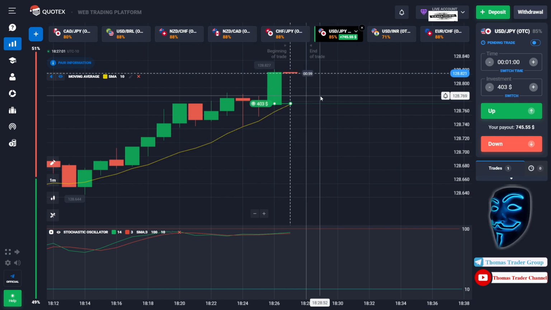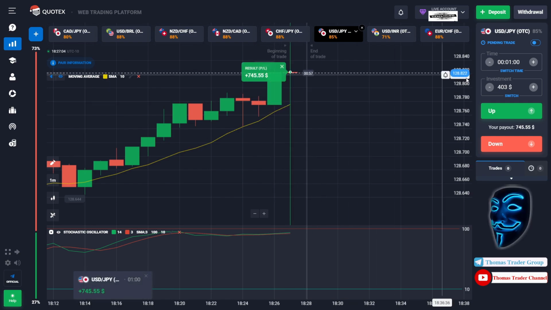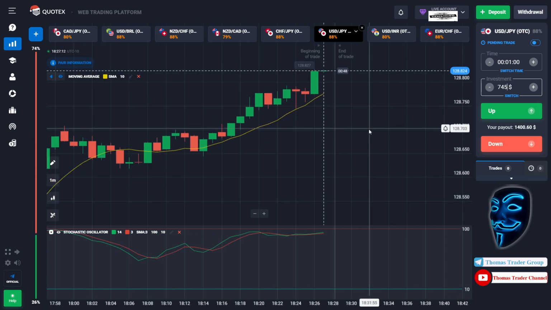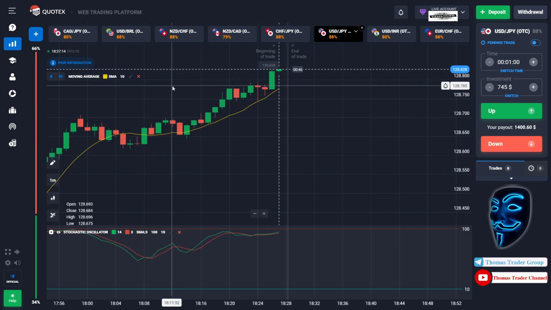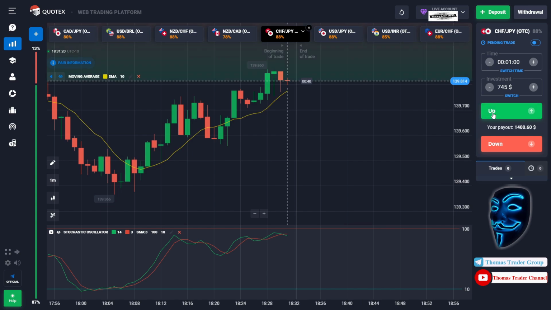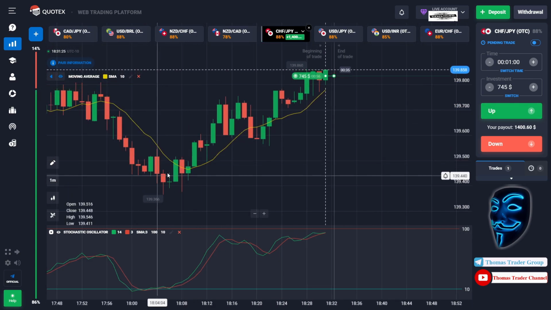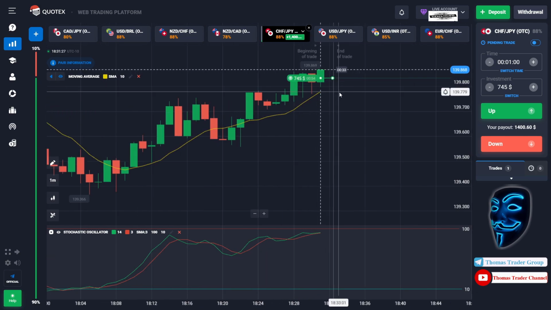One second left and we made a right prediction over here. We made a profit of $745. Let's change our investment into $745 and let's find the other market. Over here we can open buy for 1 minute. As you can see, the market is going bullish and the market has already touched the moving average line.